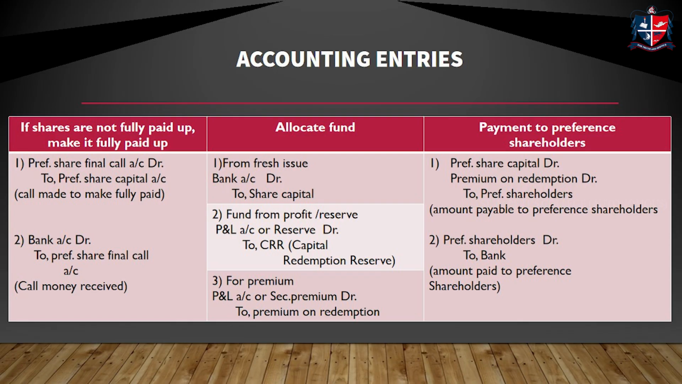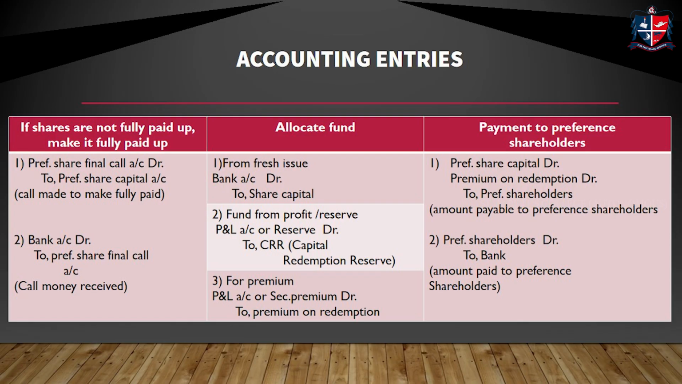And an additional entry is for the premium amount. If the redemption is made at a premium, the premium amount should be collected separately and transferred to premium on redemption account. So the entry will be profit and loss account or securities premium account debtor to premium on redemption account. So we have made the shares fully paid up and we have raised the fund. So finally we have to make the payment.